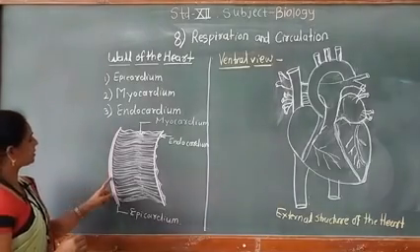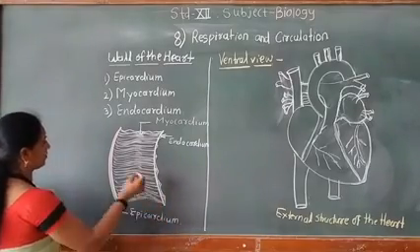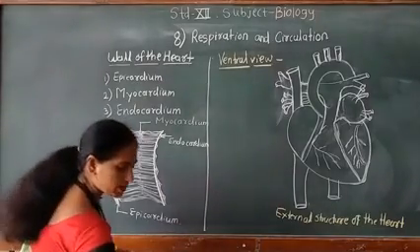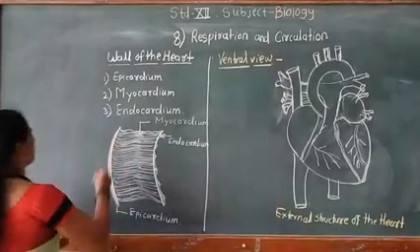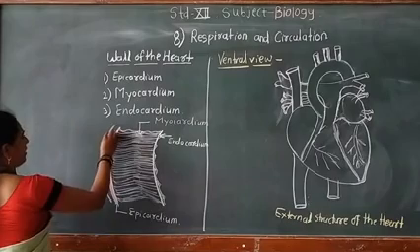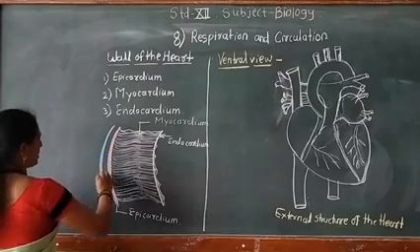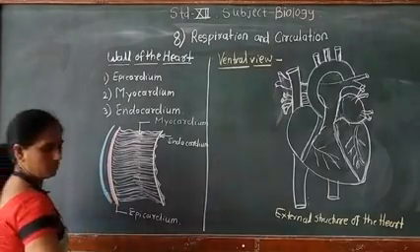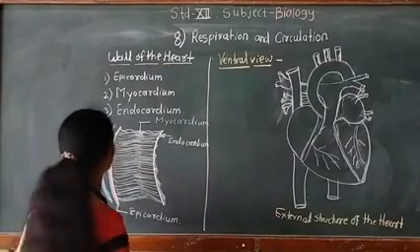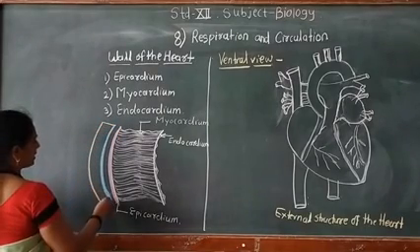Out of this is the visceral layer of the pericardium. It is just beneath the epicardium. Therefore, it is called the visceral or inner layer of the serous pericardium. Then outside to this there is the parietal layer of the serous pericardium. This blue colored layer is the parietal layer of the serous pericardium. It is a moist, elastic and soft layer present inside the fibrous pericardium. Outside to this there is the fibrous pericardium, which is thick as compared to the serous pericardium.